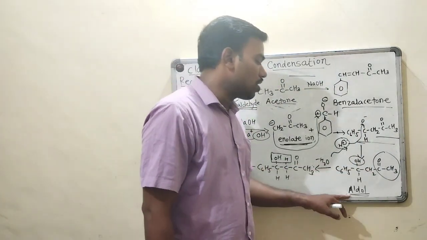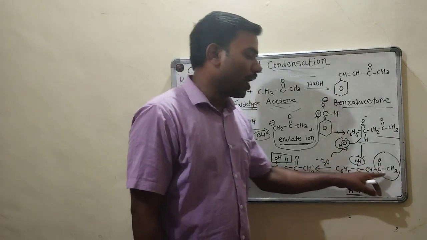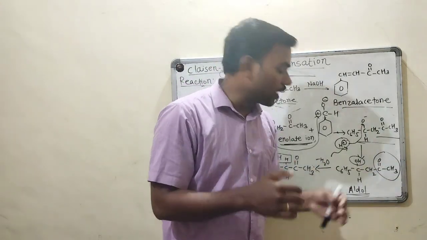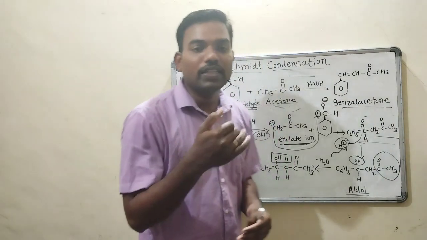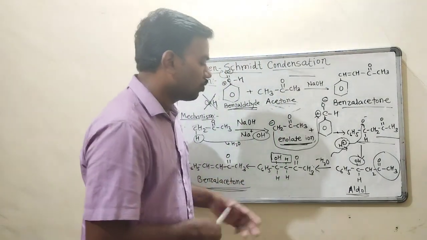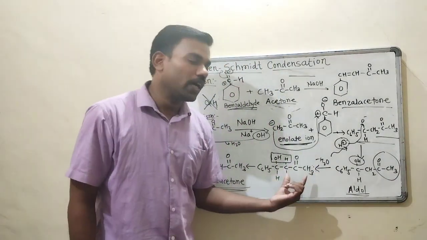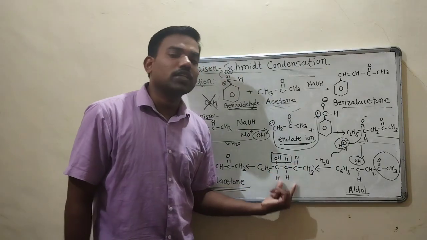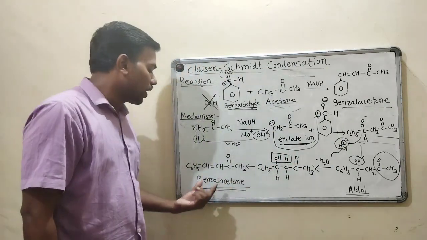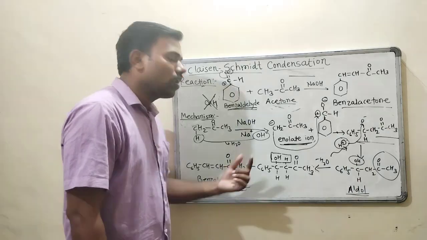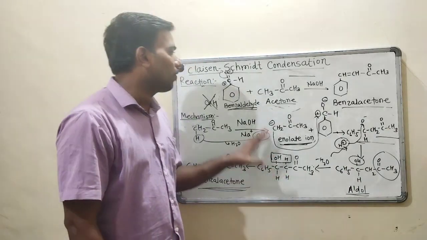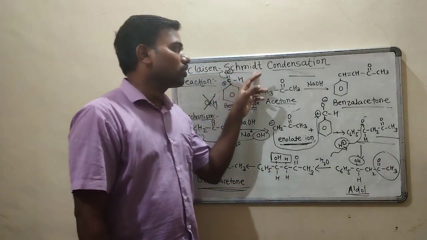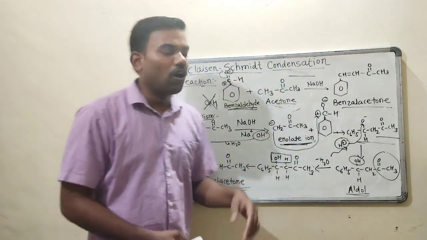Further we get aldol, that is alcohol and aldehyde. Condensation of that aldol means removal of a water molecule. In the next step the water molecule is removed and finally we get benzyl acetone. This is our Claisen-Schmidt condensation.